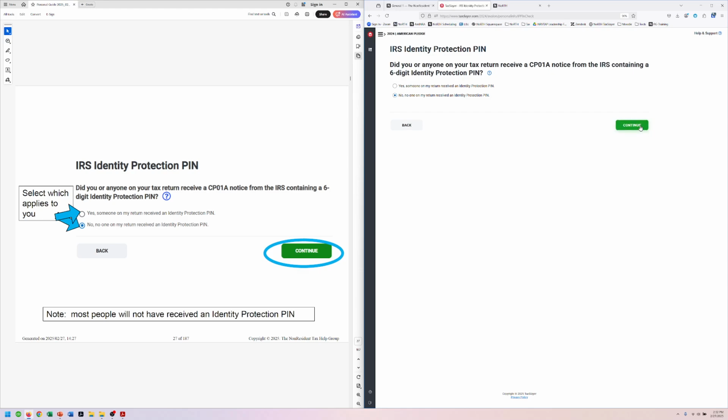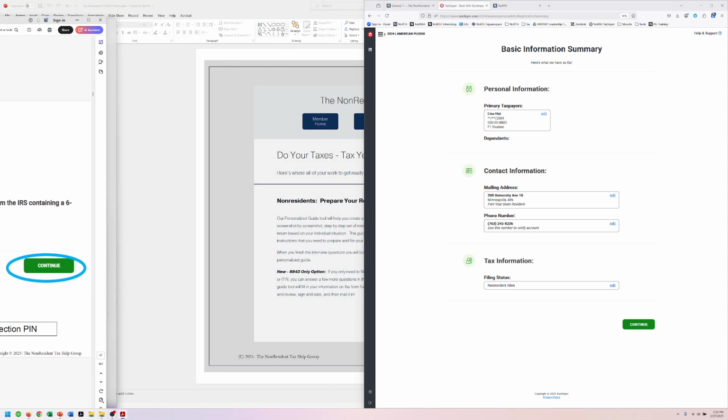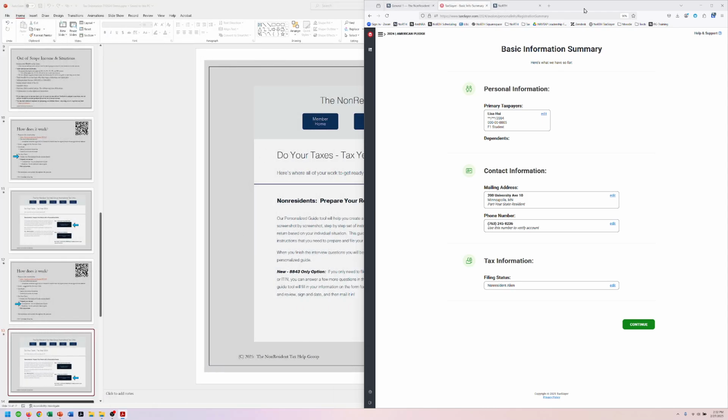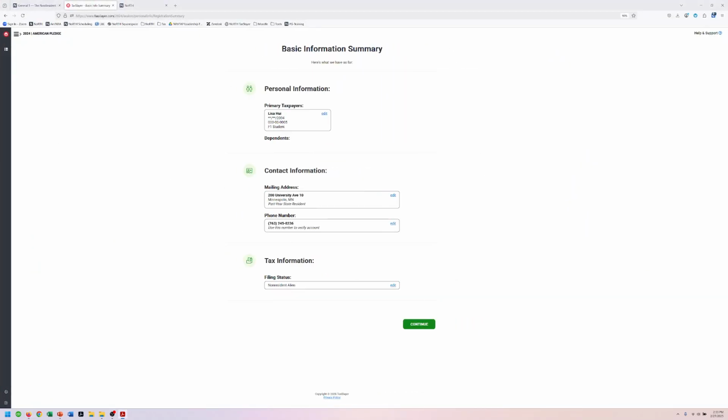All right, so you've seen kind of how the guide works. So just to make it a little bit more visible, I am going to take the guide off screen and make the tax software big so that you can see everything easily. And I will be kind of following along in my guide here to make sure that I've entered everything properly.